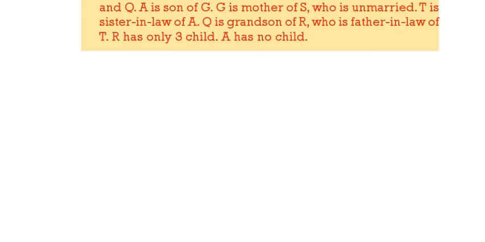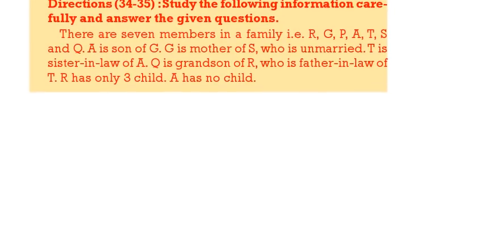Next question. Blood relation. Study the following information, then answer the question. There are 7 members in a family: R, G, P, A, T, S and Q. A is the son of G. G is the mother of S, who is unmarried. T is the sister-in-law of A. Q is the grandson of R, who is the father-in-law of T. R has only 3 children. A has no child.